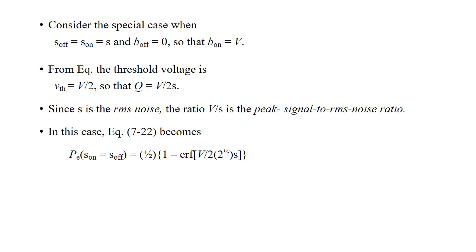Where S is the RMS noise, and the ratio V by S is the peak signal to RMS noise ratio. So in this case the equation will become Pe is equal to 1 by 2 times (1 minus ERF of V by 2 root 2 S).